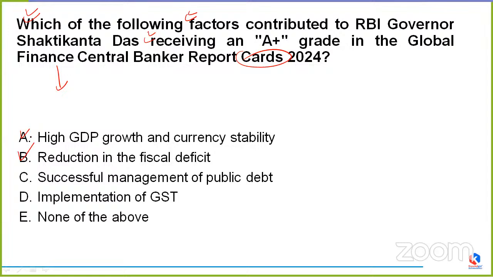B, that is reduction in the fiscal deficit. Option C, that is successful management of public debt. Option D, that is implementation of GST. Or option E, that is none of the above. Which of these should be the correct answer according to you guys? Would be waiting for 5 seconds for everyone to go through the question and options and reply.